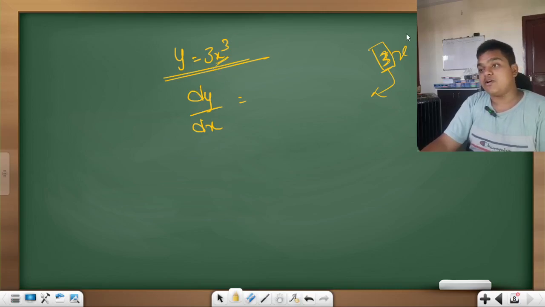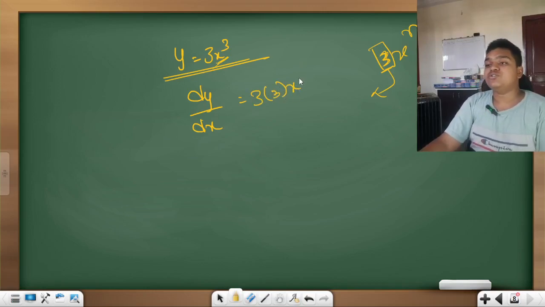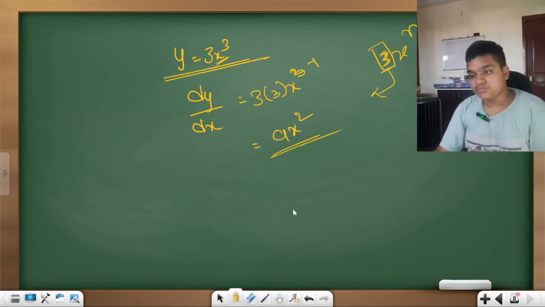Now it is in the form of x to the power n, which results in n x to the power n minus 1. So it is 3 into 3 x to the power 3 minus 1, which is 9x square.